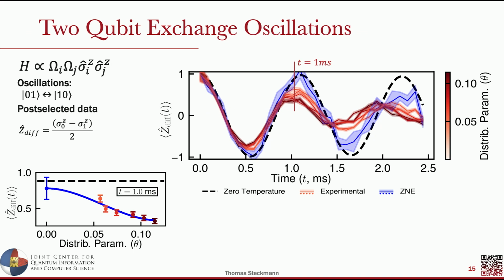Here's experimental data that we've collected. Again, the red curves are the experimental points, and I've taken a time slice at about 1 millisecond. There are three distinct regimes in this plot. First, at relatively short time scales, sampling or projection noise dominates the system, and zero noise extrapolation really isn't needed to recover a good expectation value. In the intermediate regime, though, we have very good recovery of the noise-free estimator, or the noise-free observable. This is because the noise is relatively well behaved in this regime, and also we have enough samples to distinguish between these different expectation points.